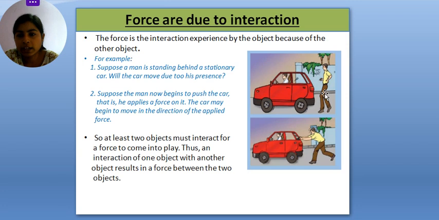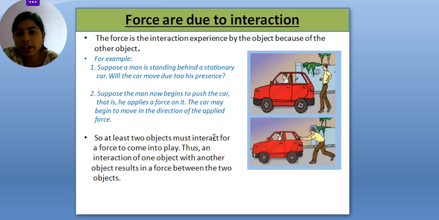We can see another example here. There is a car and there is a man, and this man is standing behind the car. If he doesn't touch this car, then this car will not move, right? In the second case, if this man pushes the car, it will start moving in the particular direction where he applied the force. So what is happening in this case? Interaction is happening between the car and the man. Because of that interaction, force is created, right?